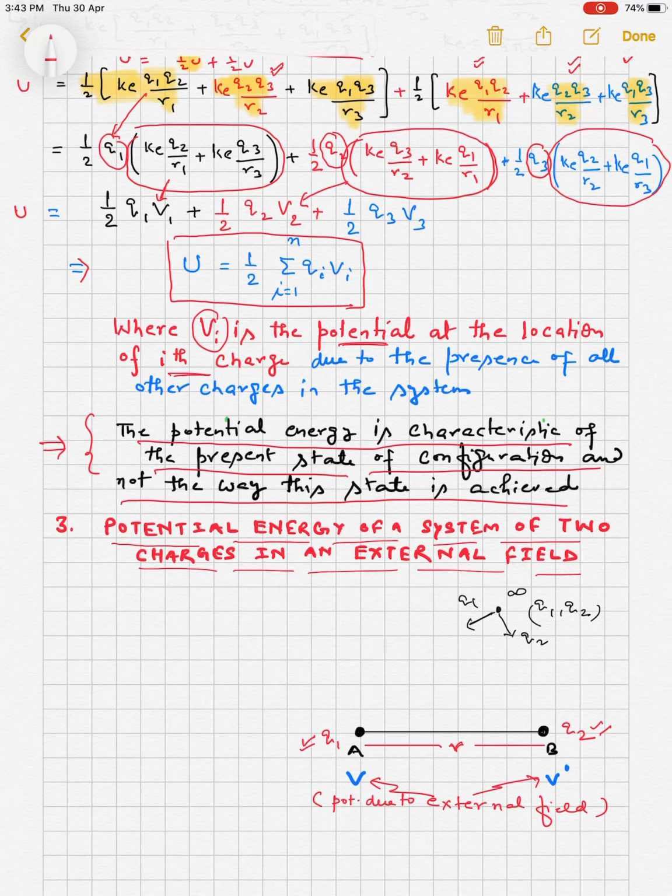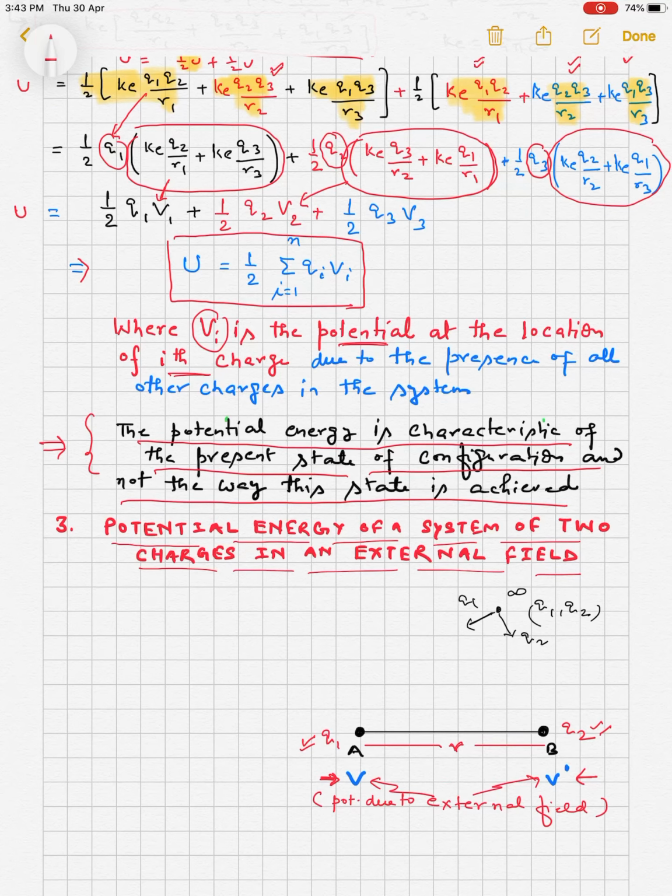These two charges are brought from infinity to this present position, and initially these two charges are in an external field. Due to this external field there is potential B at A, and potential B dash at B. These are the potentials at A and B due to the external electric field.